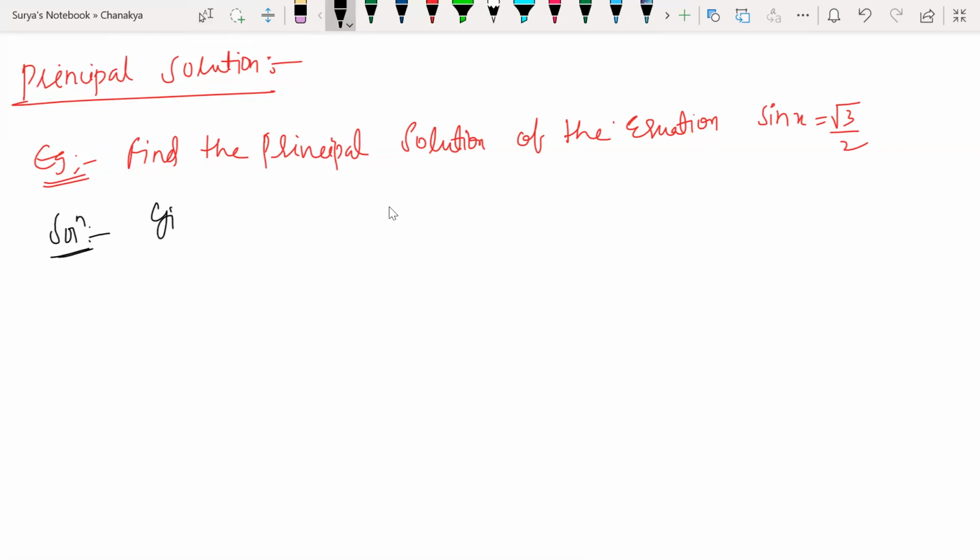So given sin x is equal to root 3 by 2. Right? So we know that, guys, sin what angle is equal to root 3 by 2? Sin 60, no? 60 can be written as pi by 3, which is equal to root 3 by 2. How many of you agree with my point? Yes or no?